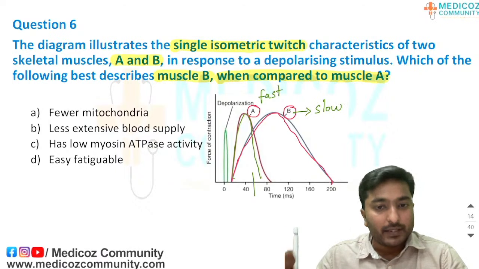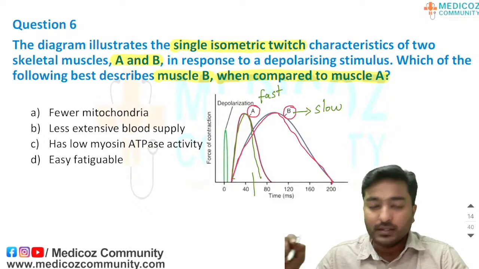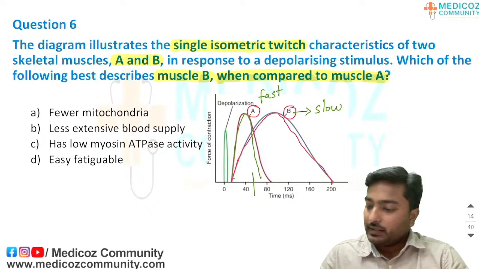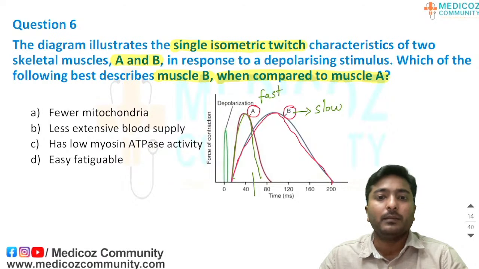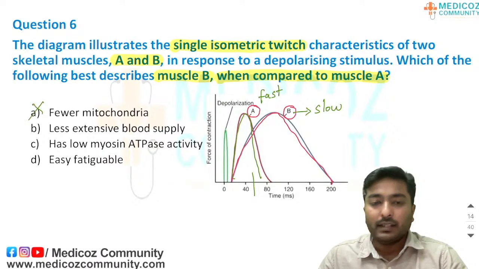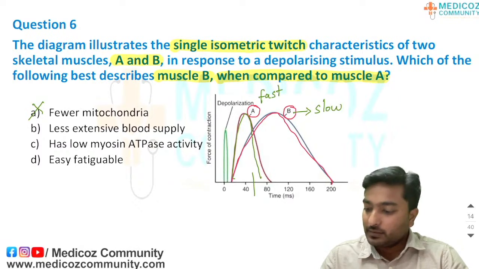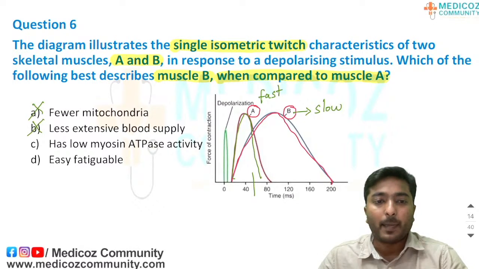Now the question is asking about muscle B. Now see the answer. It has fewer mitochondria. No, this is slow muscle, right? You need it to be mitochondria rich. So this is not the option. It has less extensive blood supply. No, it has high capillary density, red muscle fiber. So this also won't be the option.